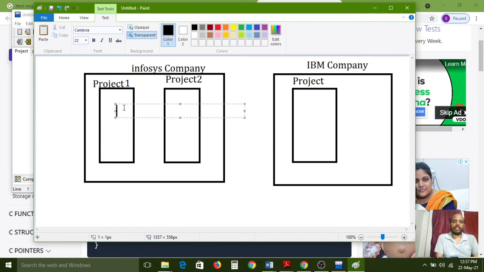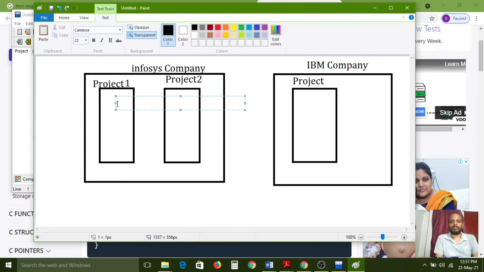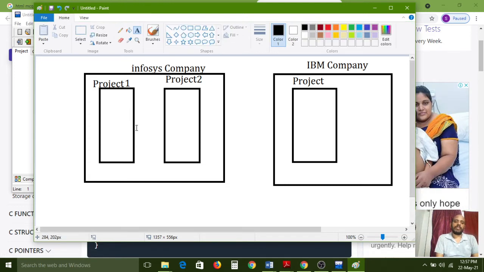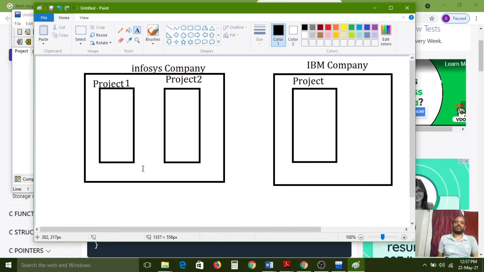I worked on this project 1, because now I am working in the Infosys company, and for working purposes I was allotted to project 1. But I got a new job.